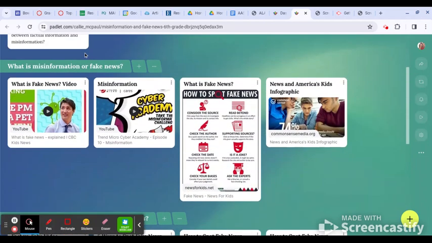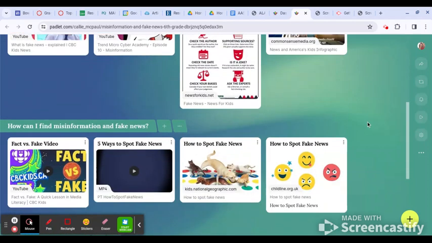In this top section, you have several different resources that will explain what misinformation is. The first two resources here are videos that will help explain it. This next resource is a link to a website that you can click on, and it will take you to something that you can read about fake news. And this last resource is another website that will help explain fake news in a picture form that you can see.